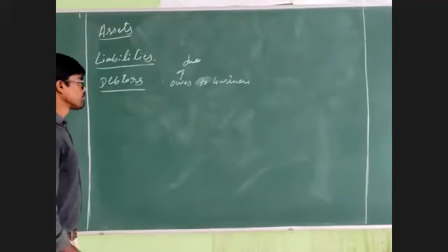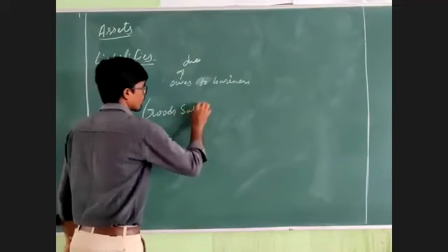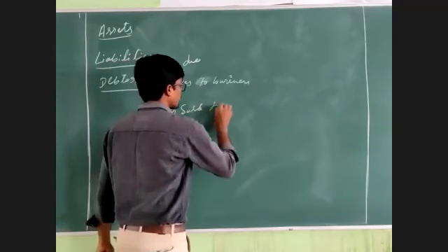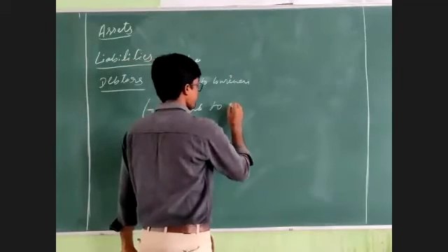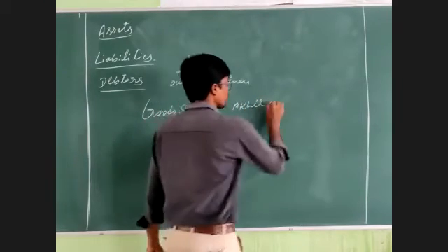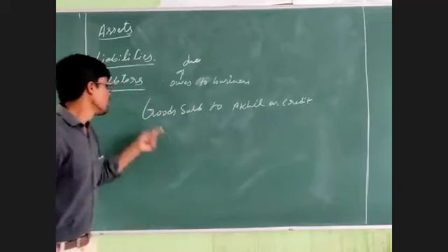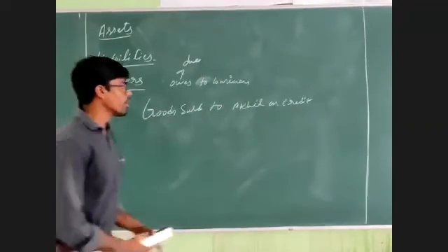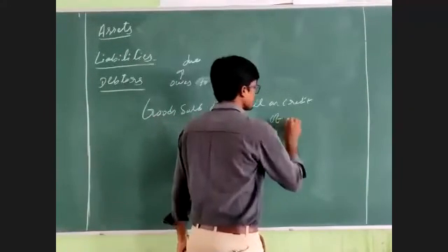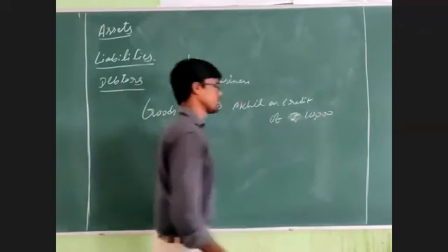Example: goods sold to Akil on credit of rupees 10,000.